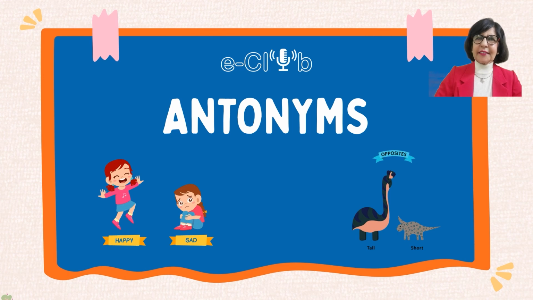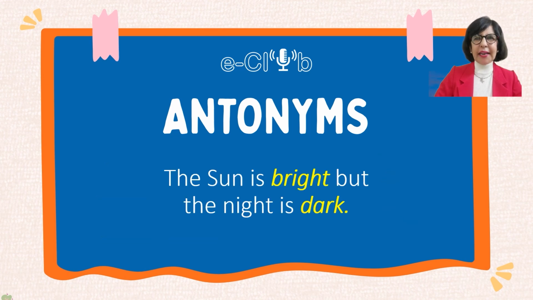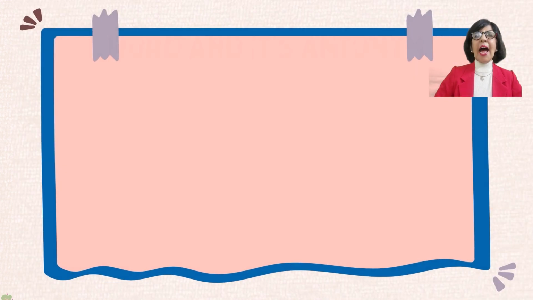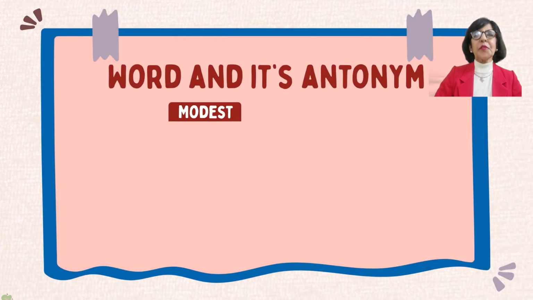Take a look at this sentence. The sun is bright, but the night is dark. Did you catch the antonyms? Bright and dark are opposites. Now, let's look at a few commonly used words and their antonyms. Modesty and arrogance are antonyms of each other. A modest person is humble, while an arrogant person is domineering.